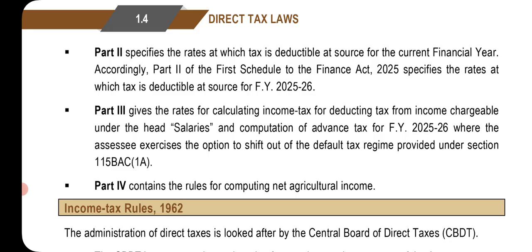Part 3 gives the rate for calculating income tax, for deducting tax from income chargeable under the head salaries, and computation of advance tax for financial year 25-26, where the assessee exercises the option to shift out of the default tax regime provided under Section 115BAC(1A).